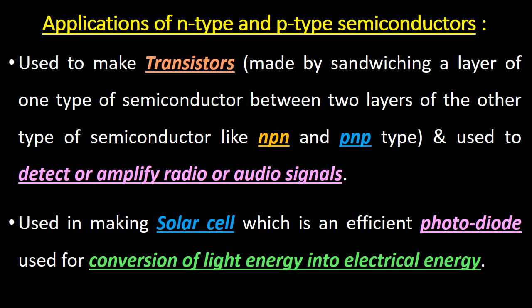They are also used to make transistors. These can be made by sandwiching a layer of one type of semiconductor between two layers of the other type of semiconductor, like NPN and PNP type, and these are used to detect or amplify radio or audio signals. These are also used in making solar cells, which are efficient photodiodes used for the conversion of light energy into electrical energy.